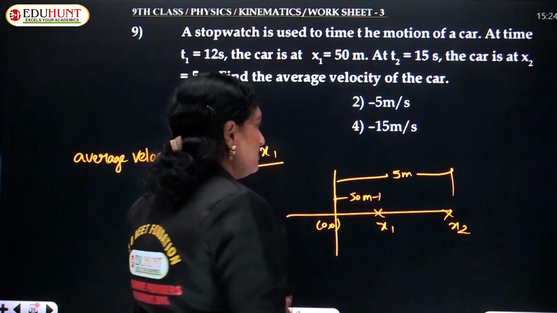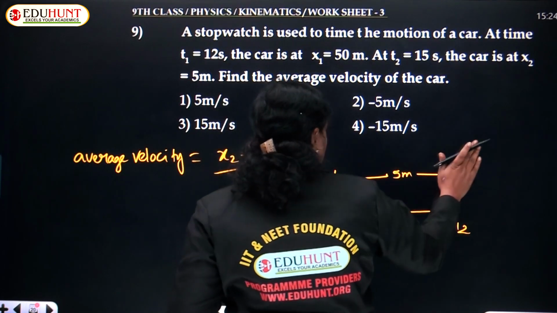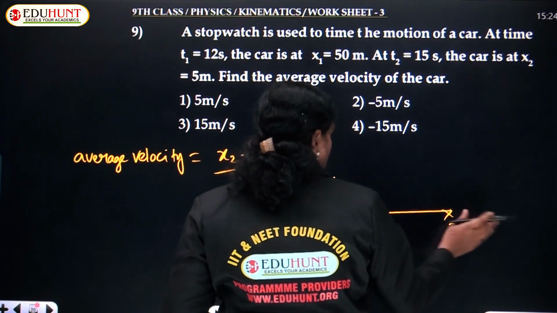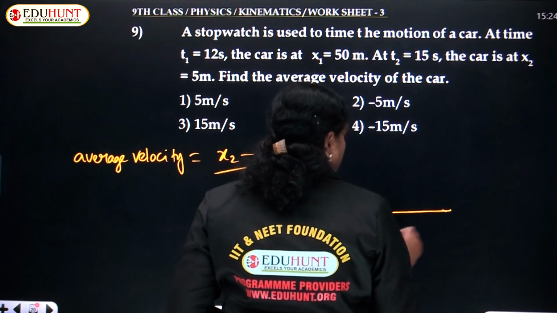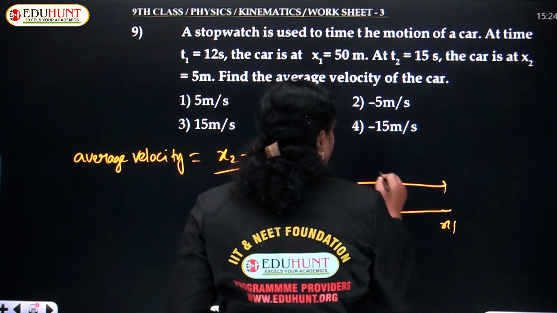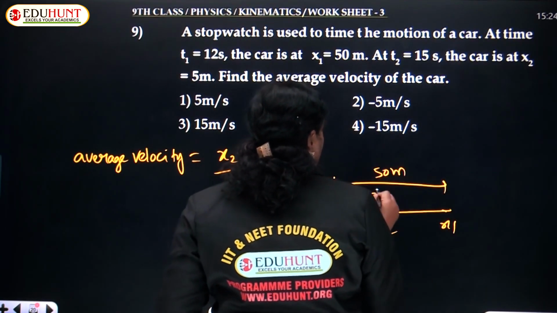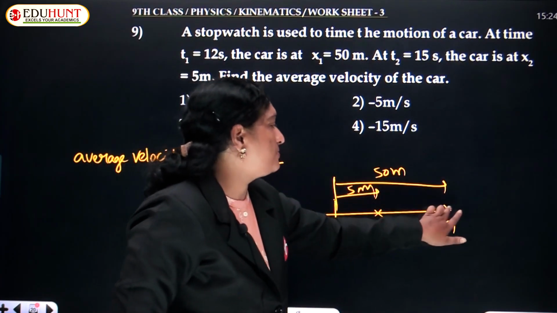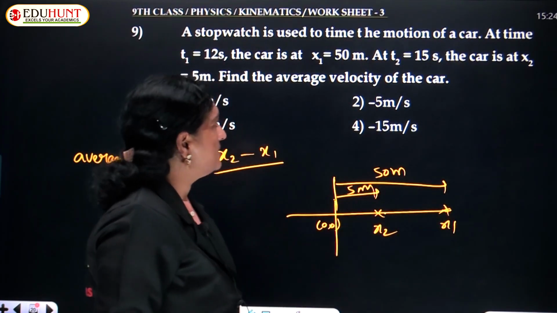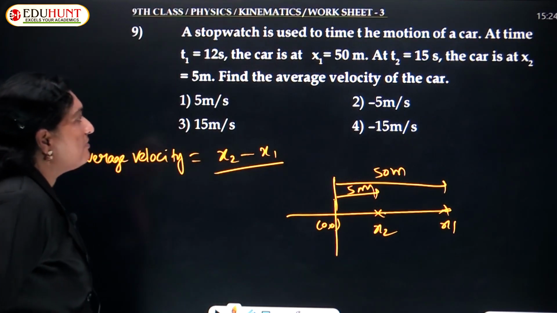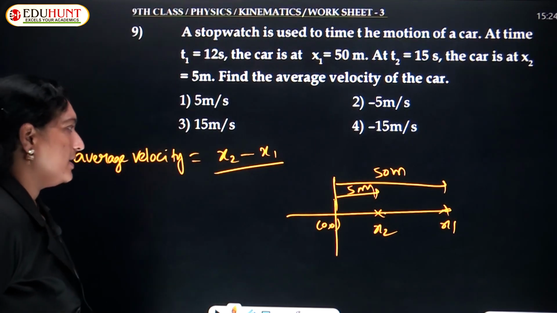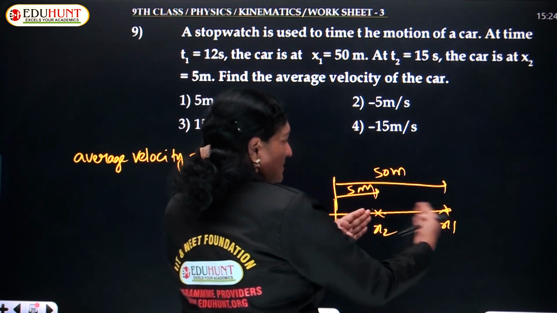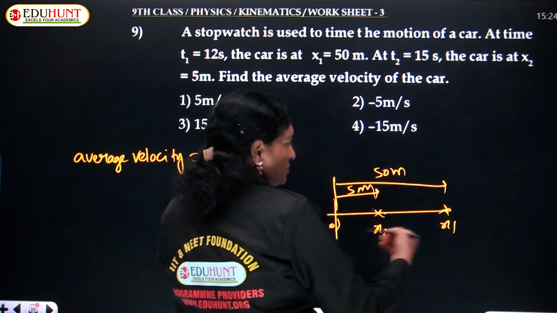Reverse way it is going. 50 meters and here is 5 meters. That's it. So, from this position, the particle is moving in this direction. The average velocity of the car is the displacement upon the time between these two intervals.